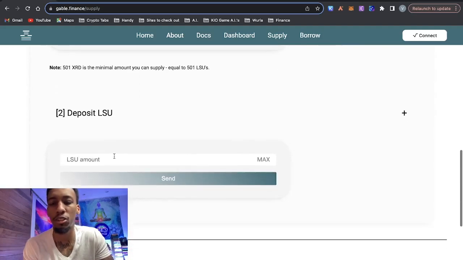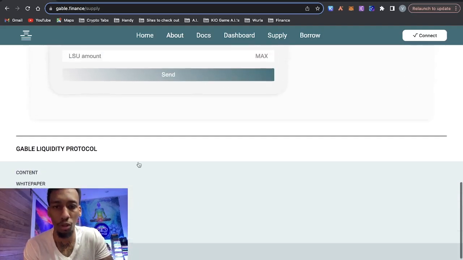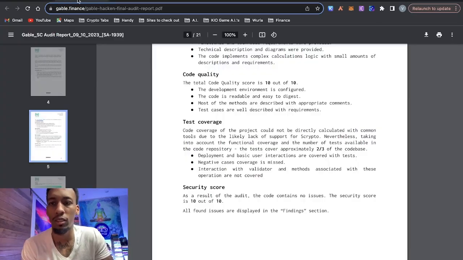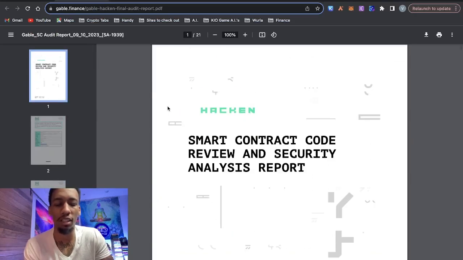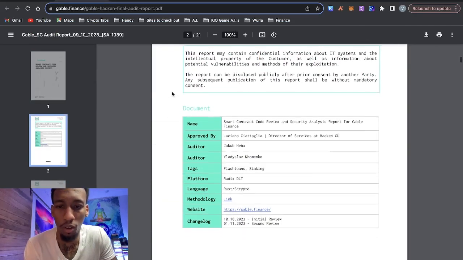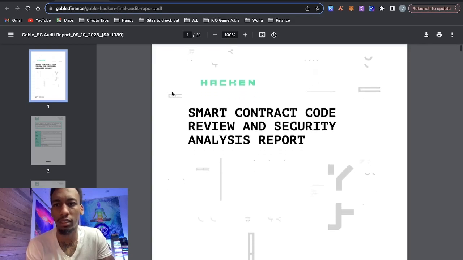Then you get your LSU token and you can stake here to provide liquidity for people to use to borrow. So now let's go through their smart contract audit. They got a perfect 10 out of 10 score by hacking.io.